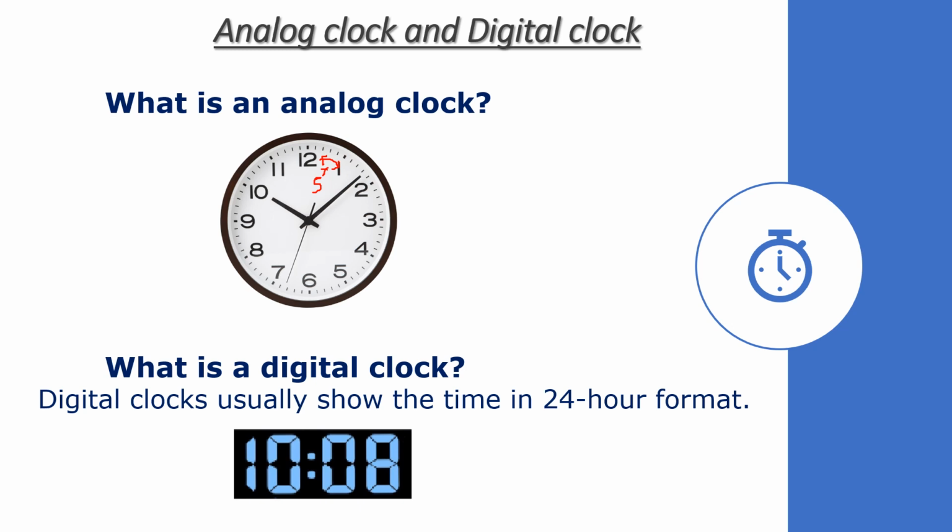Now we will learn what a digital clock is. Digital clocks usually show the time in 24-hour clock, like this digital clock over here, which is showing 10:08 a.m.